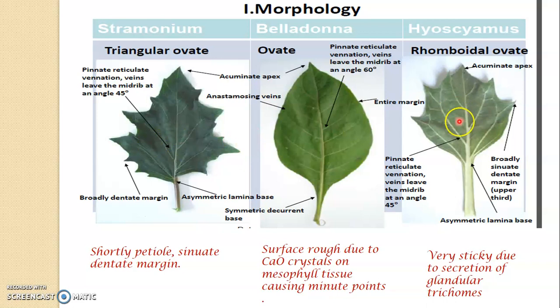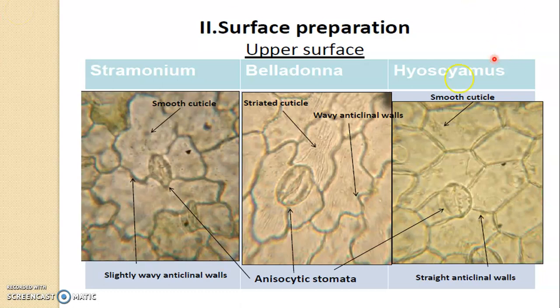The surface of these leaves has calcium oxalate crystals, because of which it could be rough, or it could be sticky because of the trichomes present. The stomata, all of them have anisocytic stomata. You can see them, anisocytic stomata.